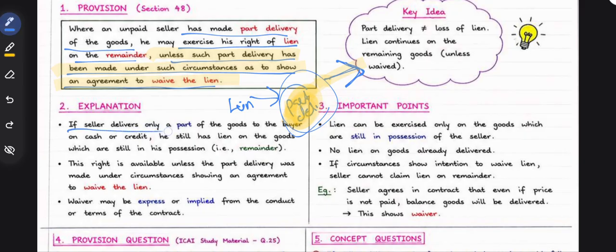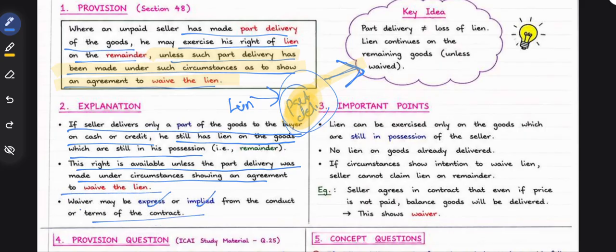If seller delivers only a part of the goods to the buyer on cash or credit, he still has lien on the goods which are still in the possession. This right is available unless the part delivery was made under circumstances showing an agreement to waive the lien. Waiver can be expressed or implied from the conduct or the terms of the contract. Lien can be exercised only on the goods which are still in the possession of the seller. No lien on goods already delivered. If the circumstances show intention to waive lien, seller cannot claim lien on the remainder.